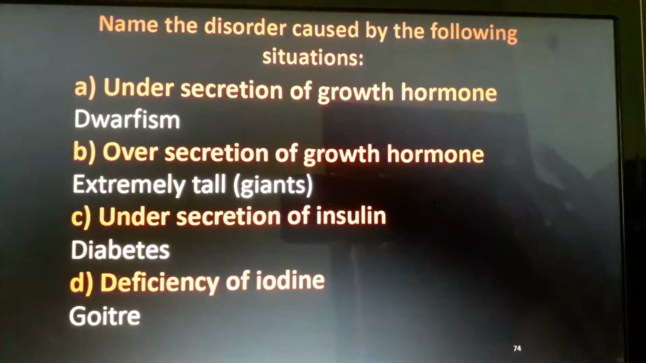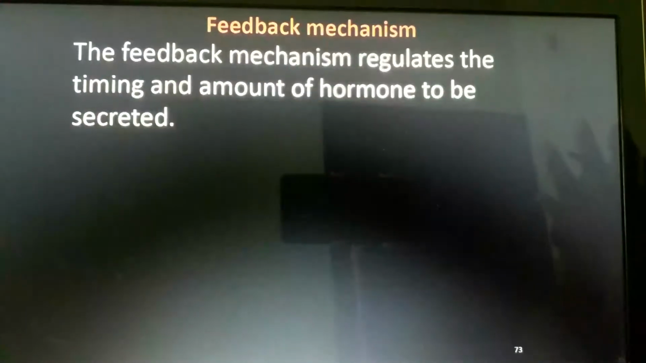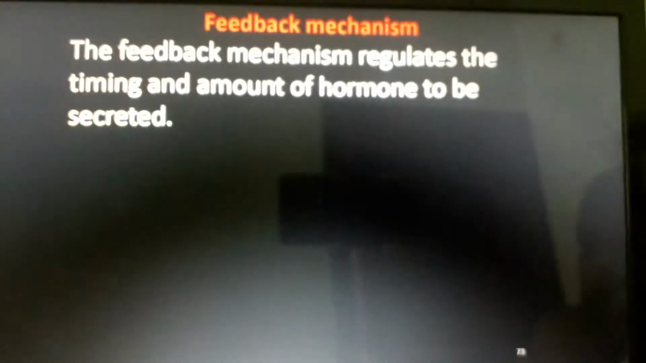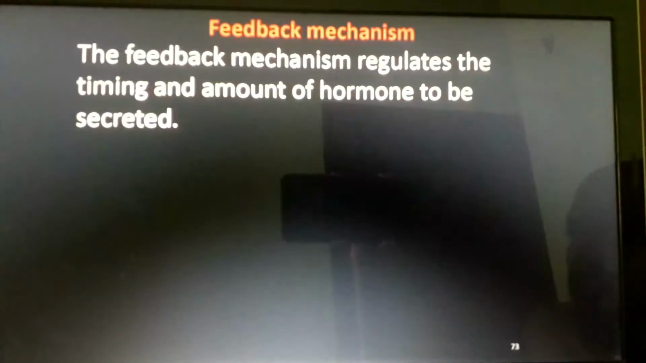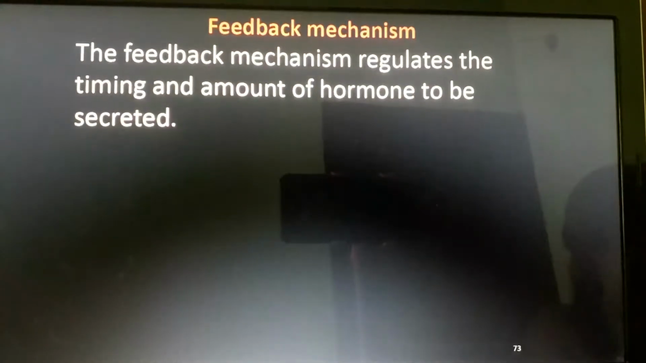That control over the entire human body is known as the feedback mechanism. Anyway, explanation won't be asked. Just write what the feedback mechanism is: feedback mechanism controls the timing and the amount of hormone to be secreted. The entire control of our body regarding hormone production is called the feedback mechanism. Mostly our brain and pituitary gland control it. The pituitary gland is also a part of the brain.